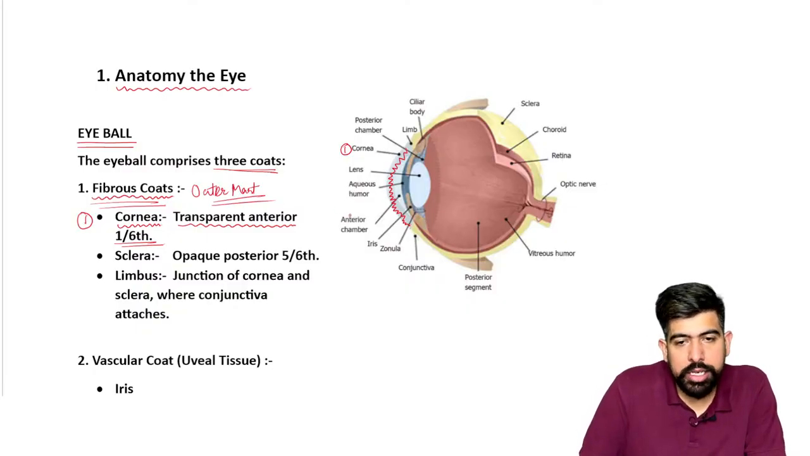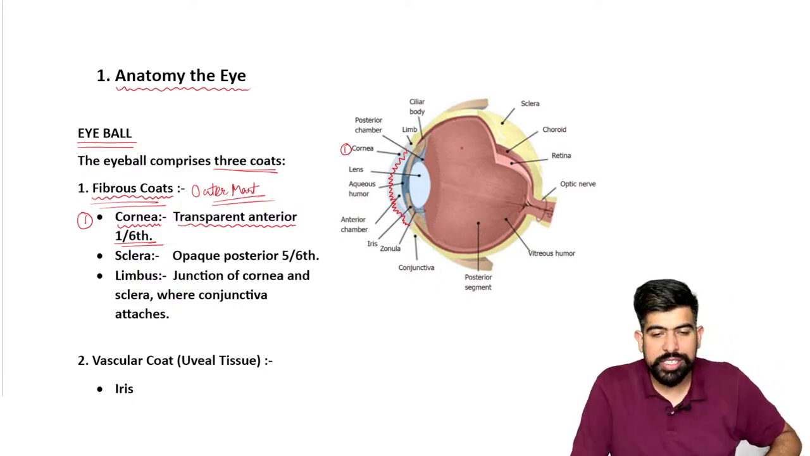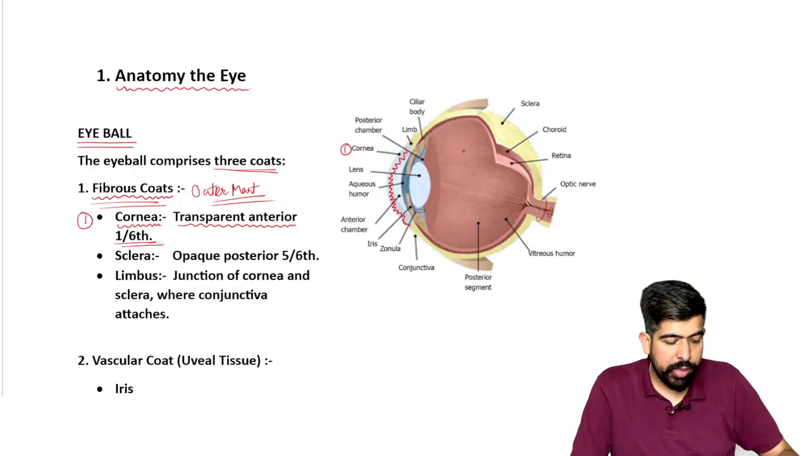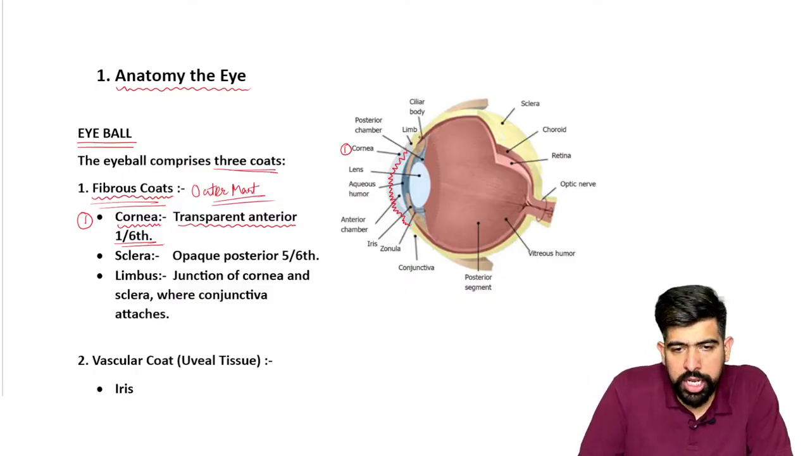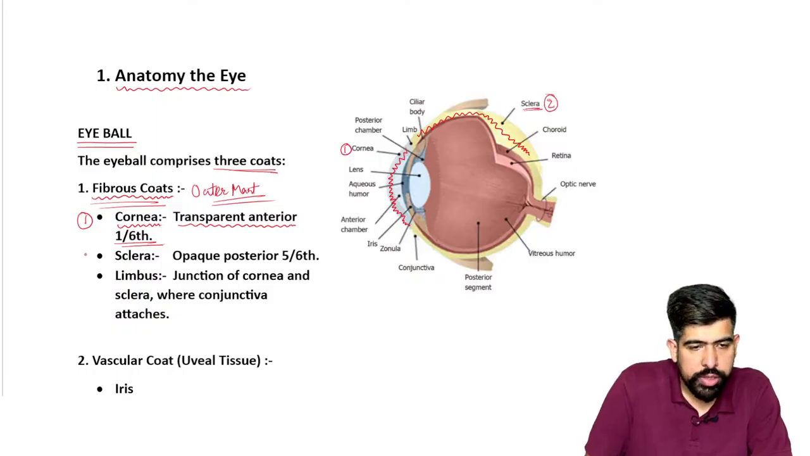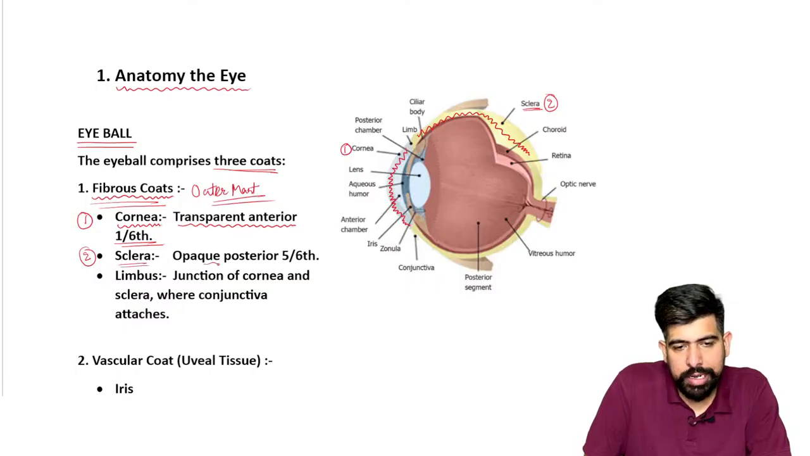Now what is left? The anterior-most one-sixth part is your cornea. What about posteriorly? The posterior five-sixths part, you can see in this yellow color, is your sclera.